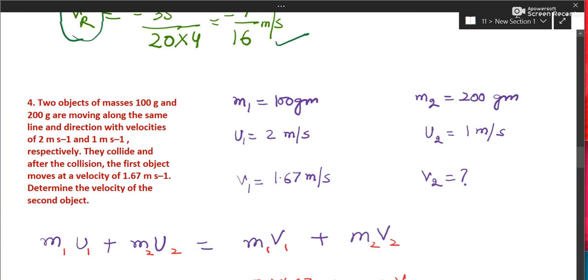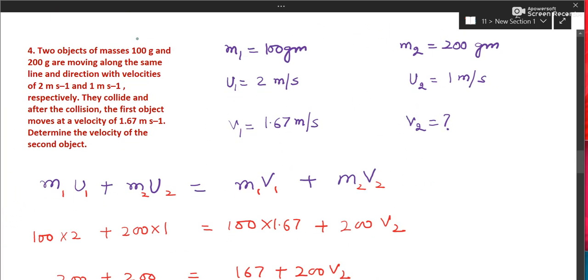Getting to the next question. Two masses, 100 gram and 200 gram. This time both are in gram. If you wish, you can convert into kg. Otherwise, it's okay. Usually, you should convert. Here, actually, it will cancel from both sides. They are moving in the same direction, at 2 meter per second and 1 meter per second. So this is the initial velocity, and this is the initial velocity of the second. The final velocity of the first object is given as this. So this is V1, and V2 is to be found.